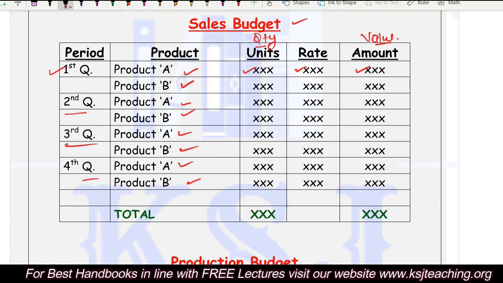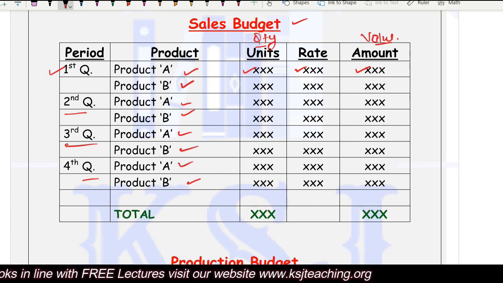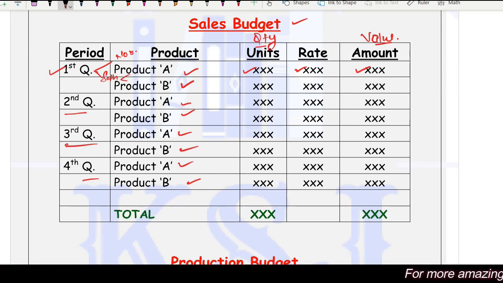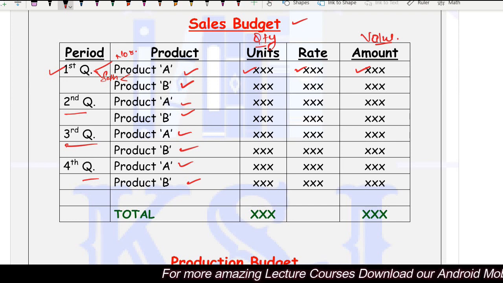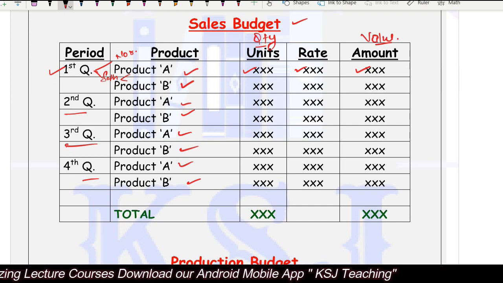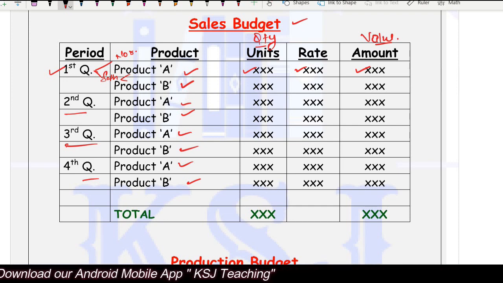The same thing we can do for the area wise also, that in the first quarter in the northern region, how many units of product A and product B, in the southern region, how many units of product A, product B we can do. So the sales budget, we can make it according to the information that is given in the question, right? We'll see. Don't worry. We'll do a question on this where we will be doing it area wise also. Clear? So this is the base sample format of the sales budget.